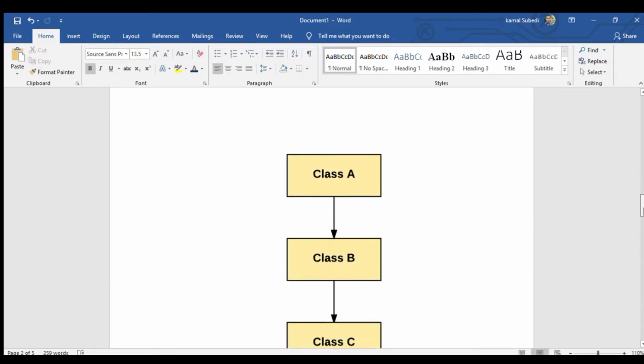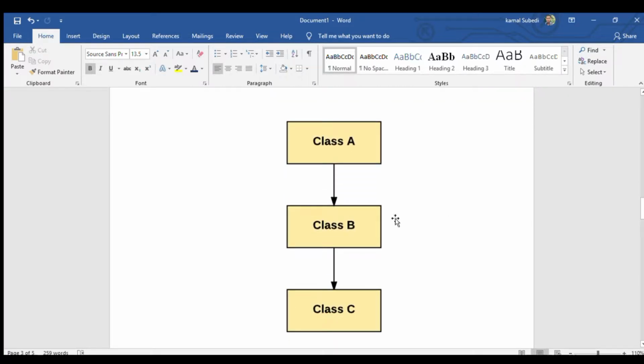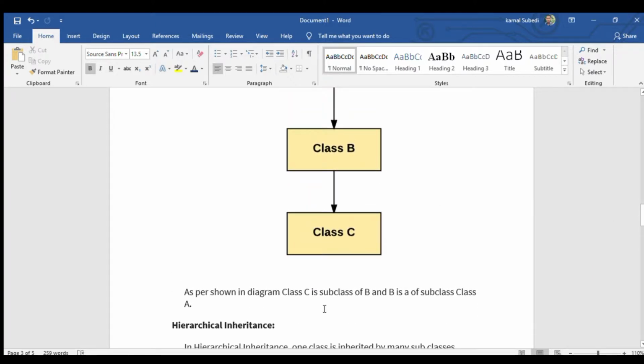Here we see the picture that one class inherits the data from another class. The data of this class can be used by the next class, class C. That means the data and object of class A is used by class B, and again the data of class B is used by class C. That means class C is going to use the data of class A and class B. As per the diagram, class C is the subclass of B and B is the subclass of class A.